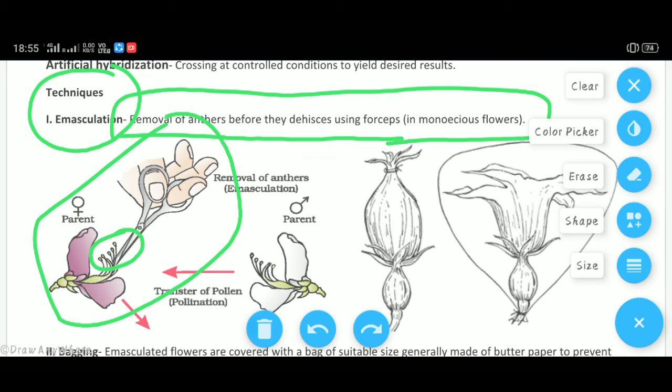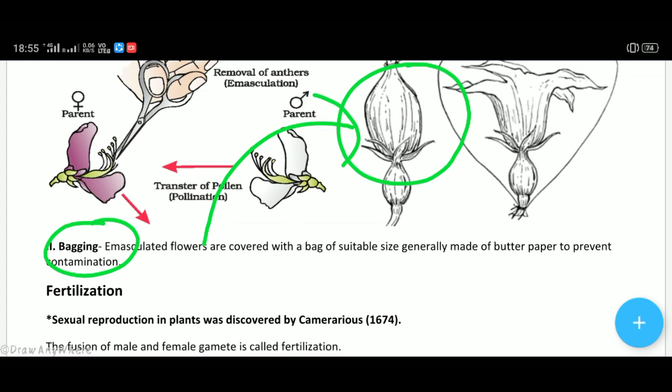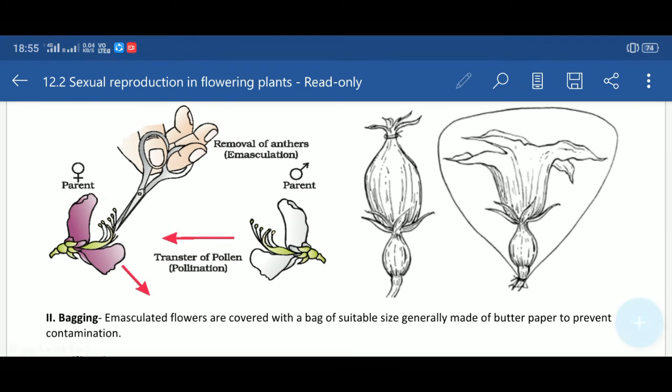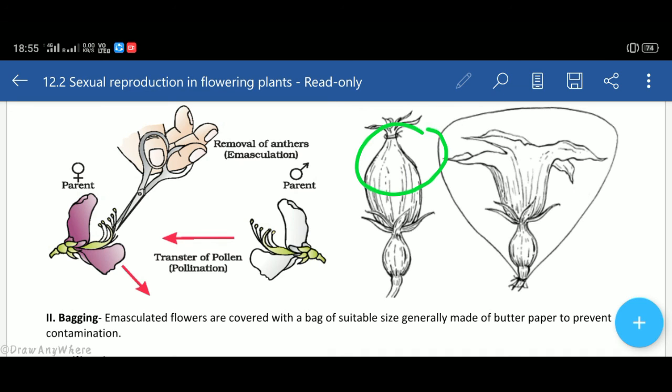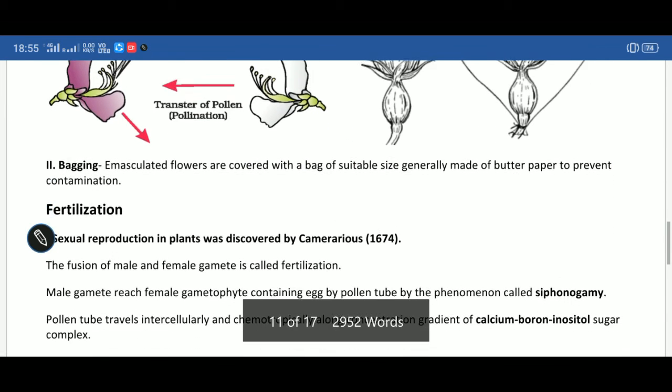It is done in bisexual flowers. Then the second technique is bagging, in which the flower with stigmas, the female flower, is covered with a translucent or transparent bag, so that no contamination can occur from outside pollen grains. It is known as bagging. Now, when the stigma of this flower gets matured, then we can dust pollen grains of our choice, so as to yield desired results. It is known as artificial hybridization.